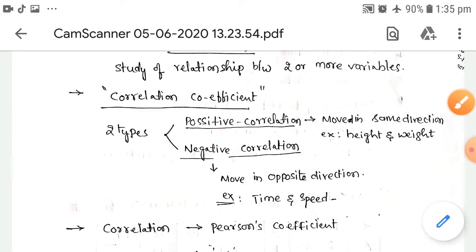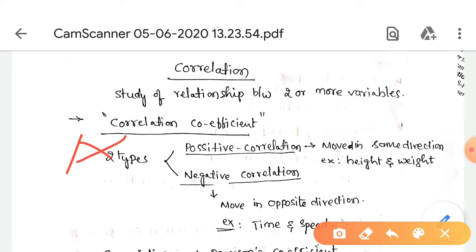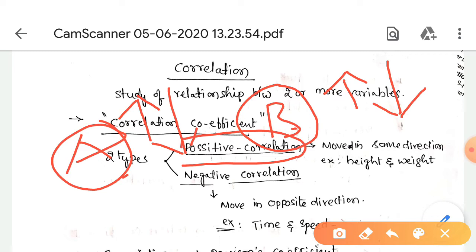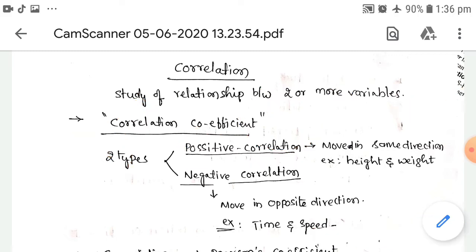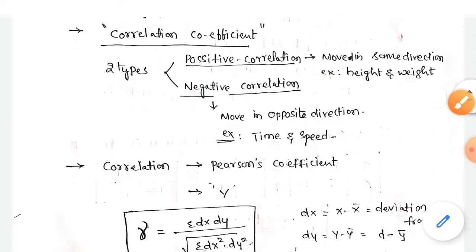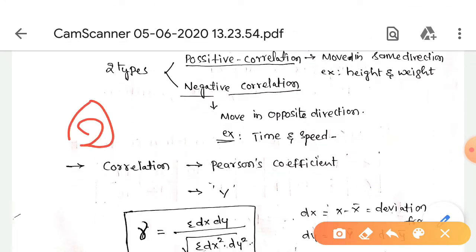For example, a is one variable, b is another variable. If a increases, b also increases; if a decreases, b also decreases. That means these two variables move in the same direction, which is called positive correlation. Next, negative correlation. Here the two variables move in the opposite direction.